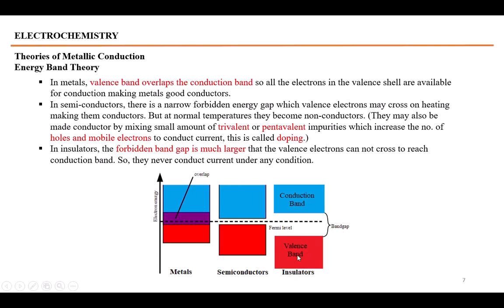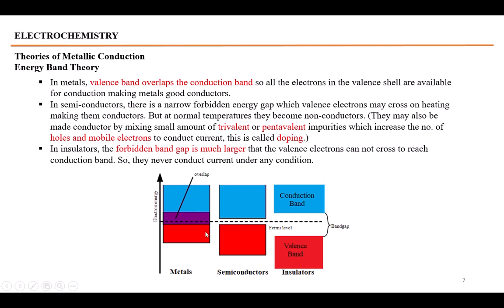In the case of insulators, there is a greater band gap which is called the energy gap. The electrons require a very huge amount of energy to jump into the conduction band, so insulators do not become conductors under any conditions, because their electrons will not be available in the conduction band. They will not have sufficiently high energy to become conductors.